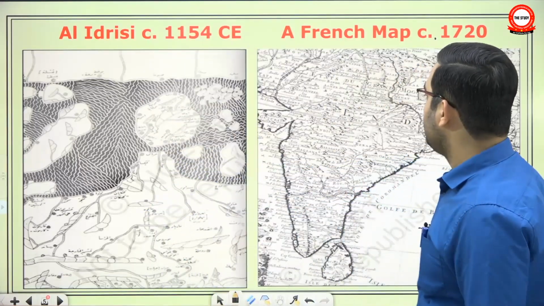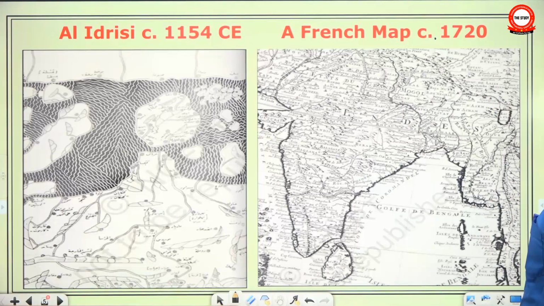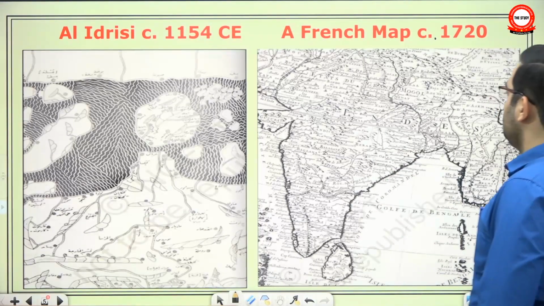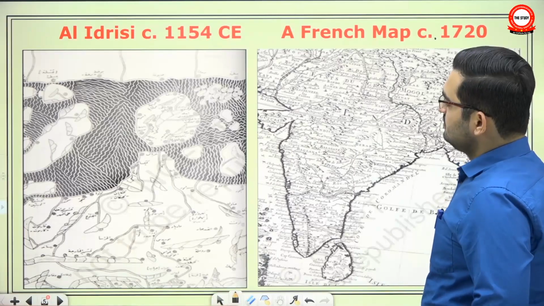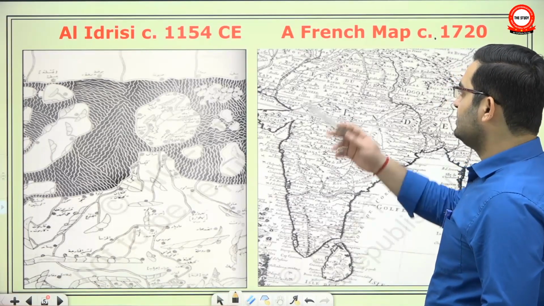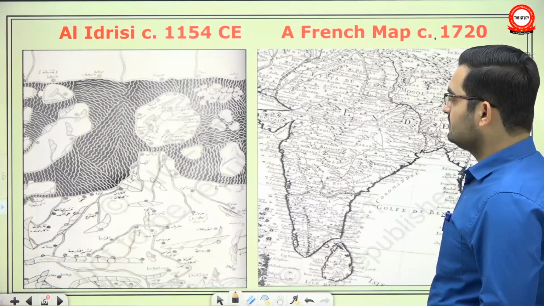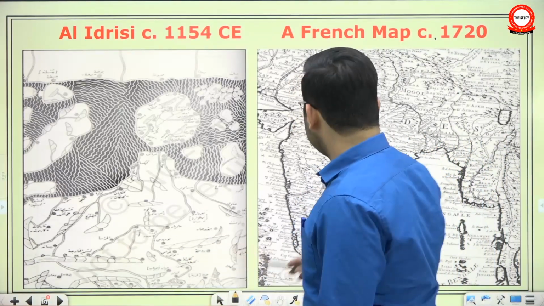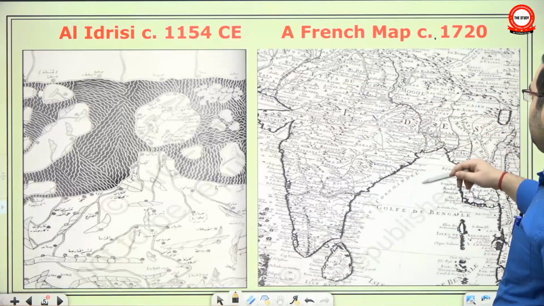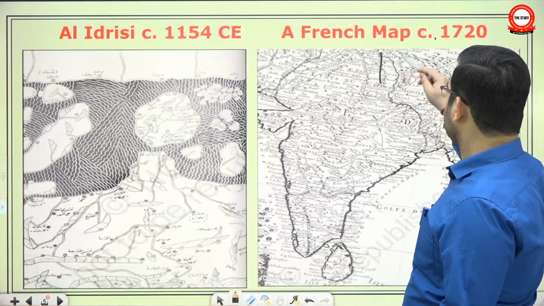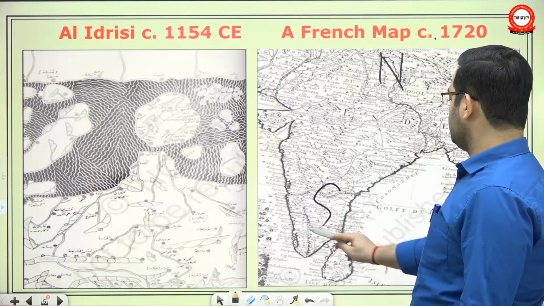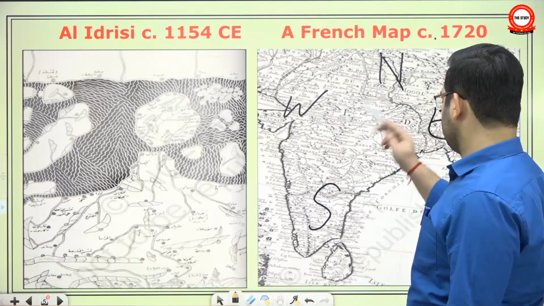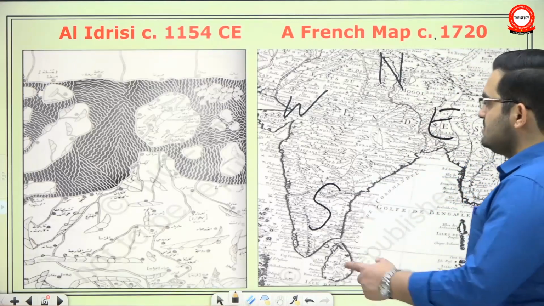See, it has compared two maps, one produced in 12th century by an Arab geographer and another produced by a Frenchman who had mercantile interest. Okay, you don't have to remember the name. What was the name of the cartographer? Here they have approached. See, this one is rather more familiar. Okay, here you have north, south, east, west. This map appears more familiar, but this is rather strange.